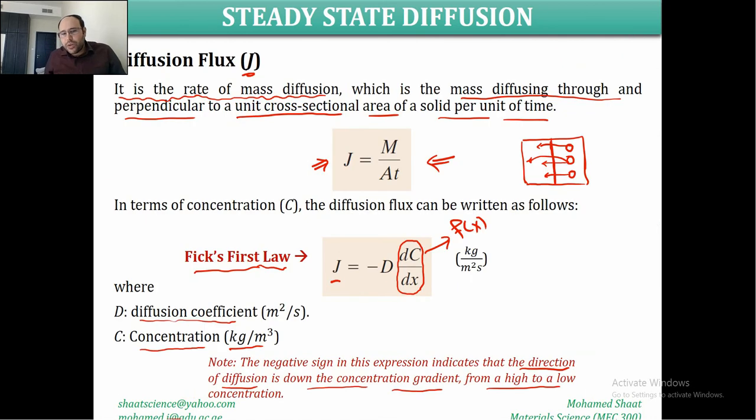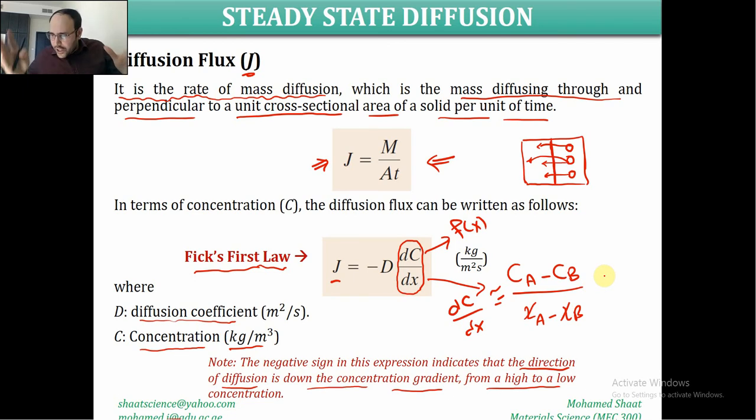we can simply determine this gradient of the concentration as the difference in the concentration divided by the difference in the positions at two different points. We can simply define this as the concentration at point A negative the concentration at point B, divided by the position at point A negative the position at point B, or B over A, it depends. So this is going to give us how the concentration is changing. Make sense? We can approximate the gradient of the concentration over X by this value.